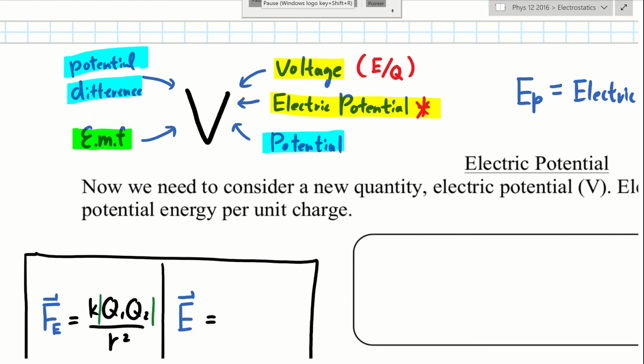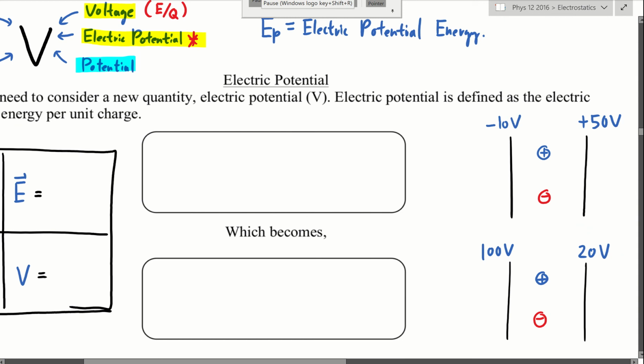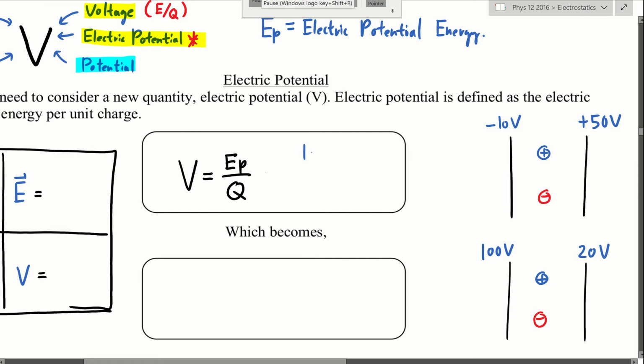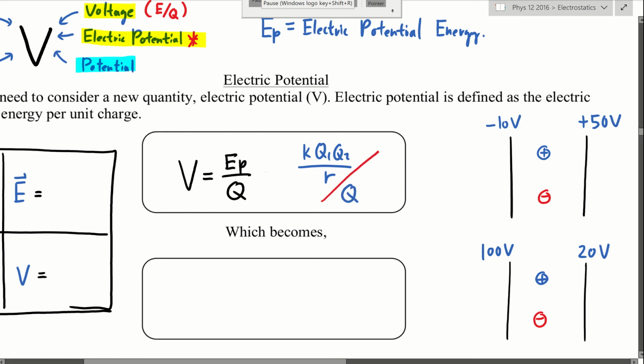So let's divide that in here. Voltage is defined as energy over charge. In this case, the potential energy is K Q1 Q2 over R, and we divide it by one of the charges, Q2.